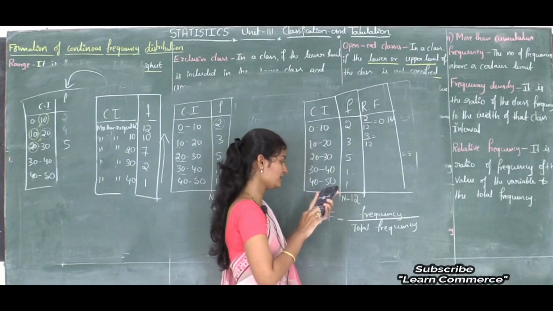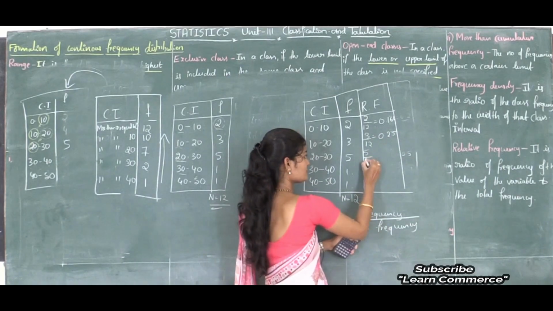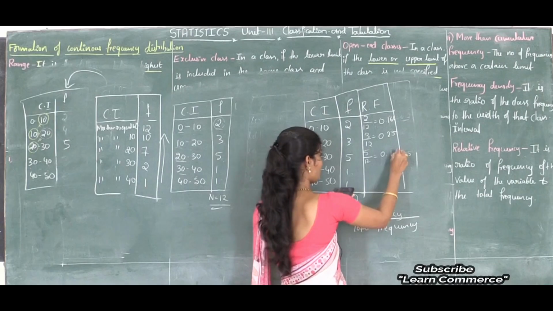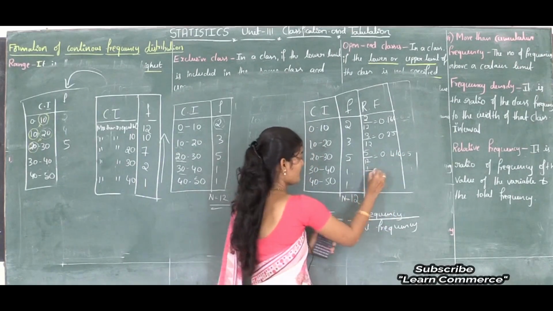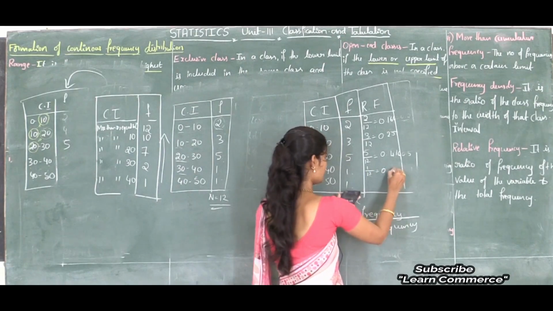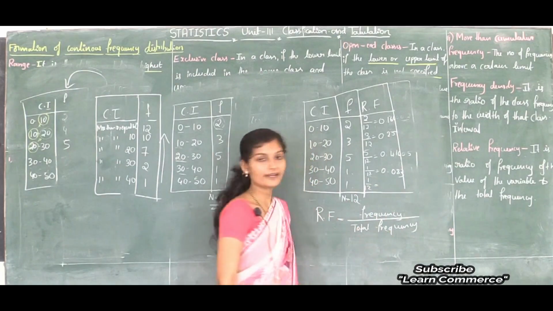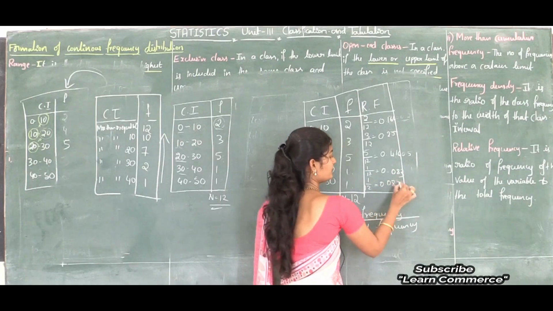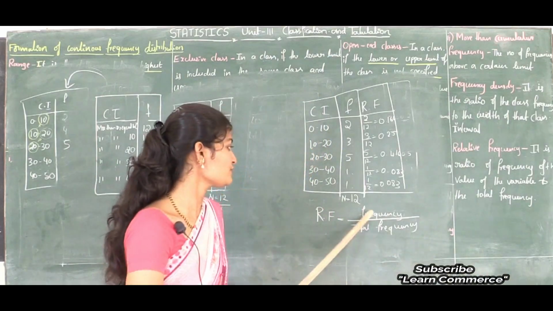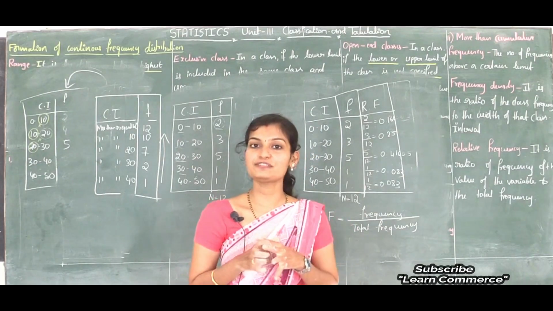So 3 by 12, that is 0.25. Okay, next frequency is 5, total frequency is 12, that is 5 by 12, which is 0.416. Next here frequency is 1 and total frequency is 12, so 1 by 12 is 0.083. Next again frequency is 1 and total frequency is 12, so 1 by 12 is 0.083. Okay, these are relative frequencies. To find relative frequency, use the formula frequency divided by total frequency. These are the important factors of formation of continuous frequency distribution.